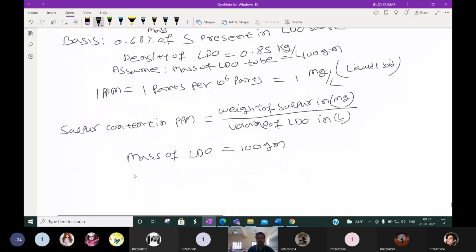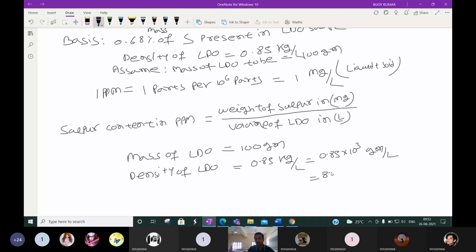Then the density of LDO, given as 0.85 kg per liter, we can write as 0.85 into 10 to the power 3 gram per liter, because here we took the unit gram, so we are converting into gram. Or we can say it is 850 gram per liter.